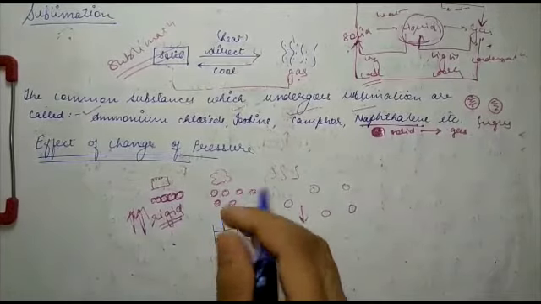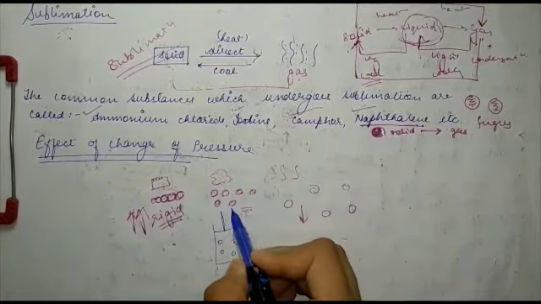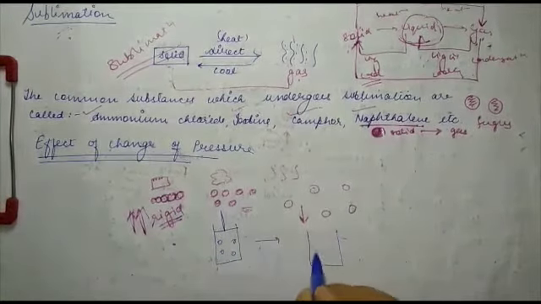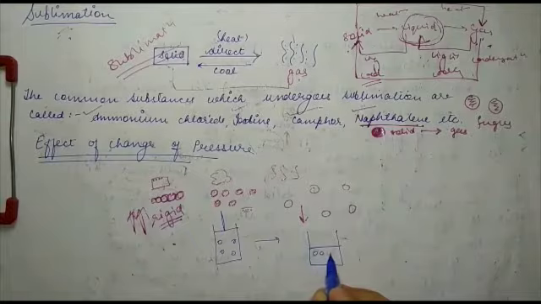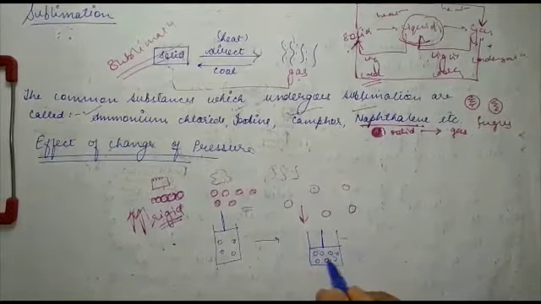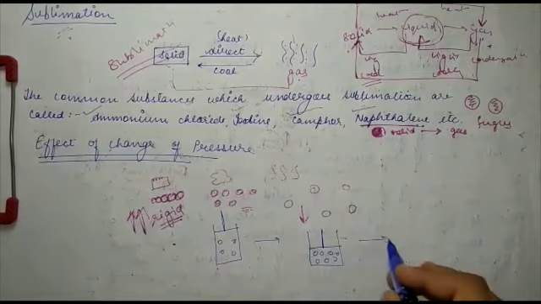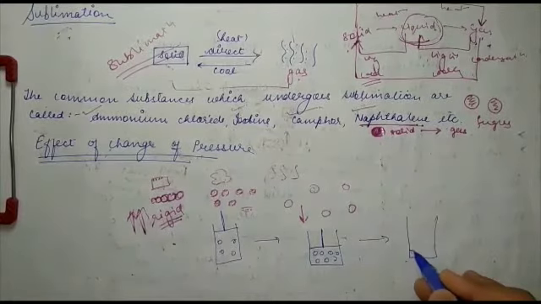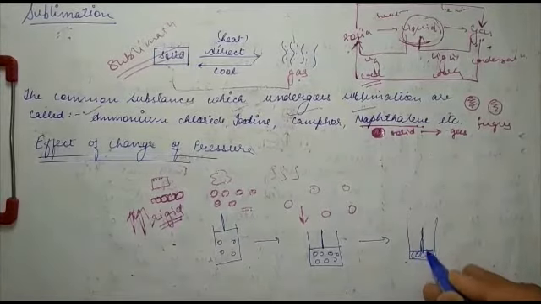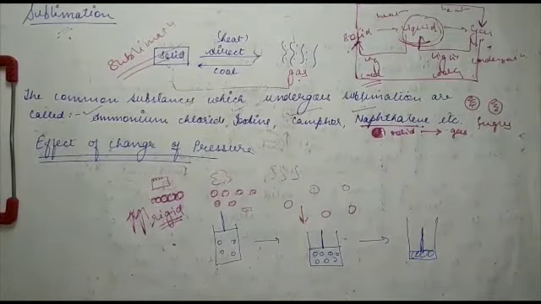Now you apply force from above and push the piston downwards. The gas particles will come closer. The piston has now reached till here, and the gas particles have come closer. Again you apply more pressure, and this time the gas particles will be a lot closer to each other. What will happen now? Applying pressure and reducing temperature can liquefy a gas.